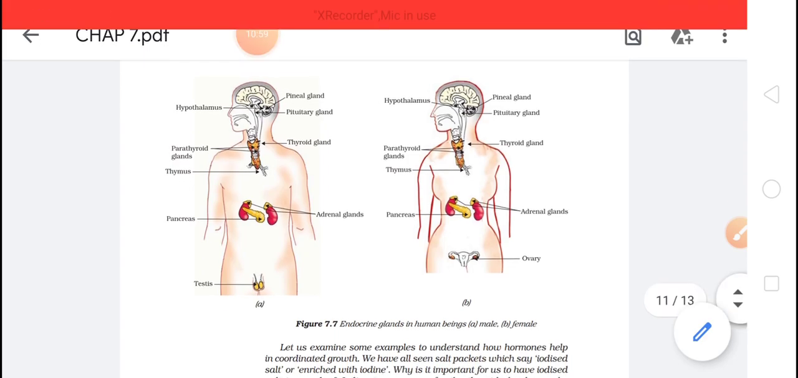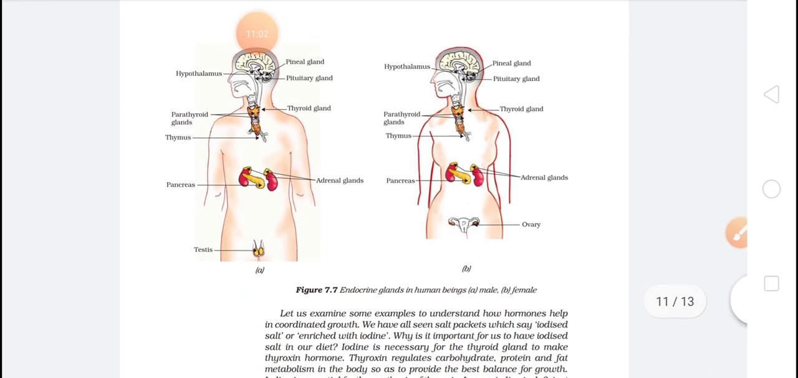Yes, I think you have learned this diagram. Now see the hypothalamus and the pituitary. The hypothalamus has released the hormones towards the pituitary. Now it's the pituitary's turn to release hormones, and those hormones will go to specific sites. Where will they go? They will go to the thyroid gland, thymus, adrenal gland, testes, and ovaries, and they will activate these glands.